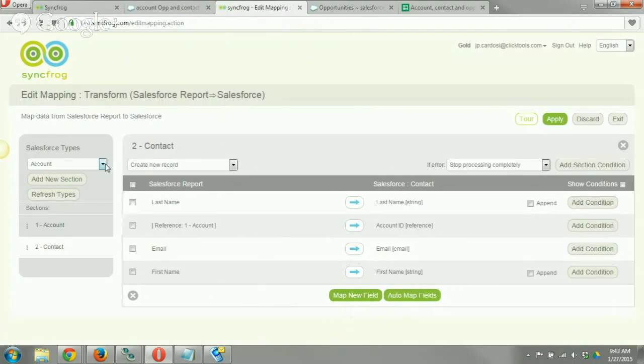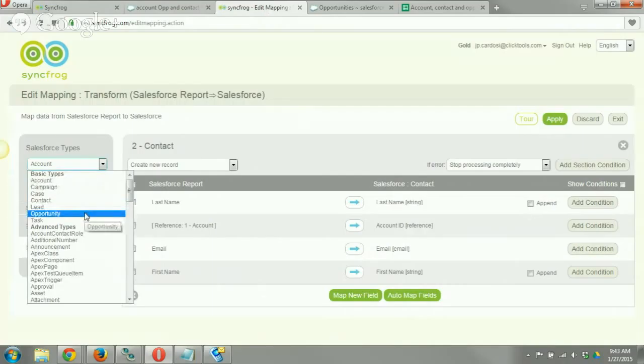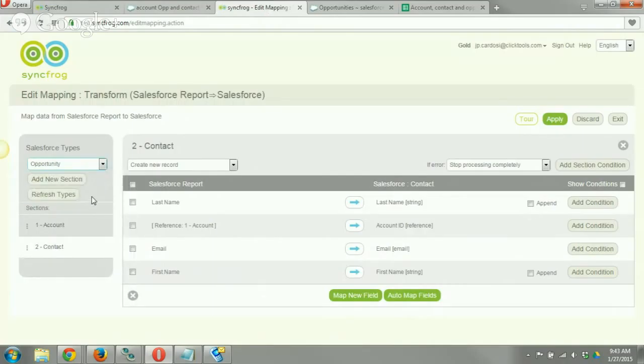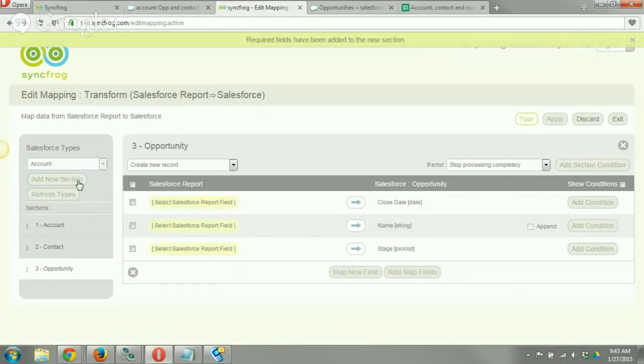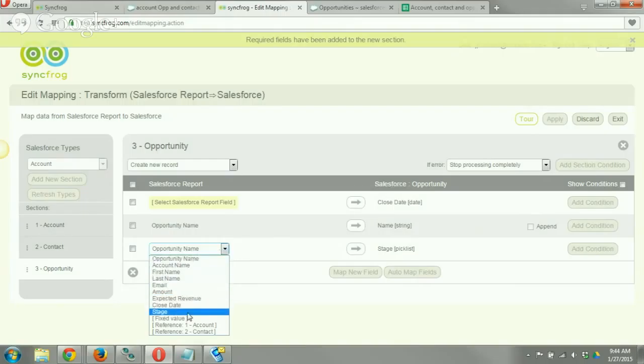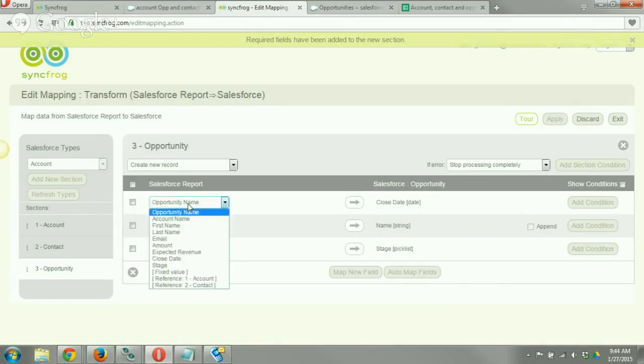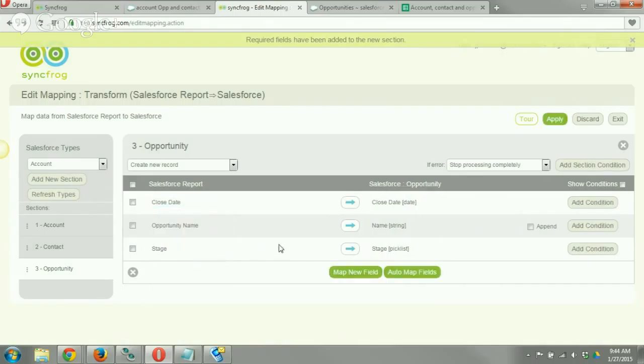Now let's go to our opportunity. So let's create that new opportunity, and we'll say opportunity and add new section here. Now to create a new opportunity, we need a few things. We need a close date, we need a name, and we need a stage, right? So we have opportunity name, and we have opportunity stage, right? And that's in our report. But we have close date, and we have close date here as well.